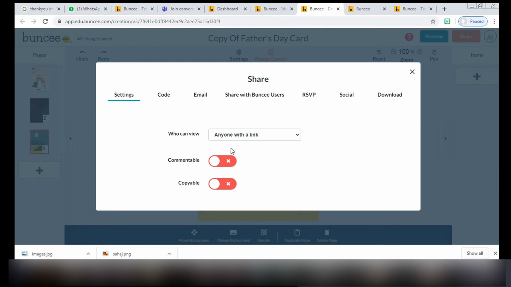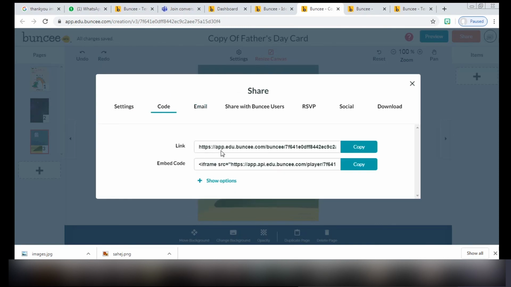It will be added in the ideas lab, your presentation. You can choose specific Bunsey users, maybe some of your friends are already Bunsey users, so you can share with them. Or you can choose only me if you are making the slides for your own use and you don't want people to see it. You can also select whether people can comment on your Bunsey, and whether they can copy your Bunsey and use the template you have created. Once your settings are done, you click on copy and this link is created.